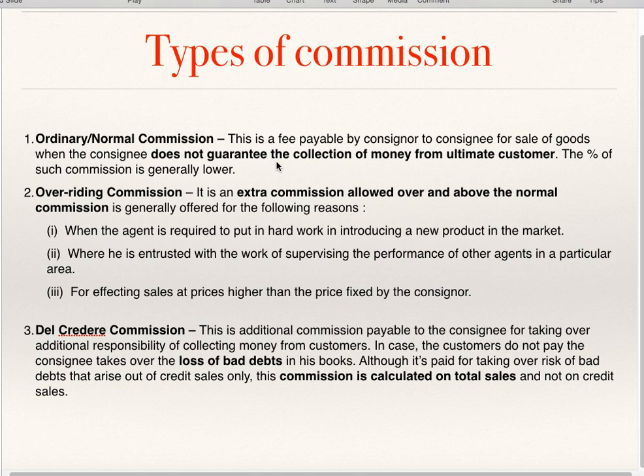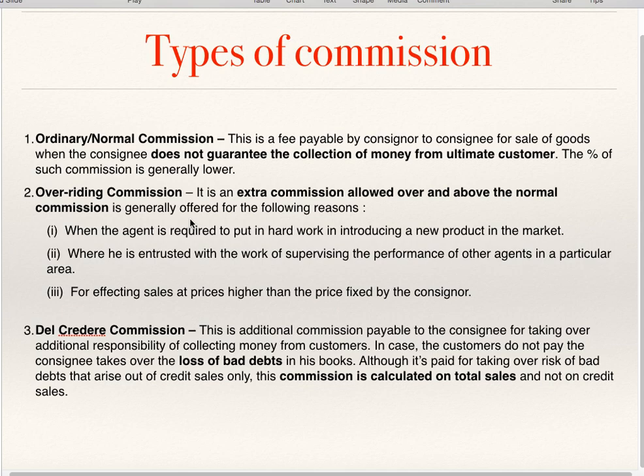Consignee sells the goods on cash basis as well as on credit basis. If he sells the goods on credit basis, he cannot guarantee the collection from the ultimate customer, that is, from the debtor. If he gets normal commission, that is ordinary commission. Now, overriding commission. Overriding commission is an extra commission allowed over and above normal commission. So normal commission the consignor will pay to the consignee. In addition to that, he will get extra commission, and that is known as overriding commission.